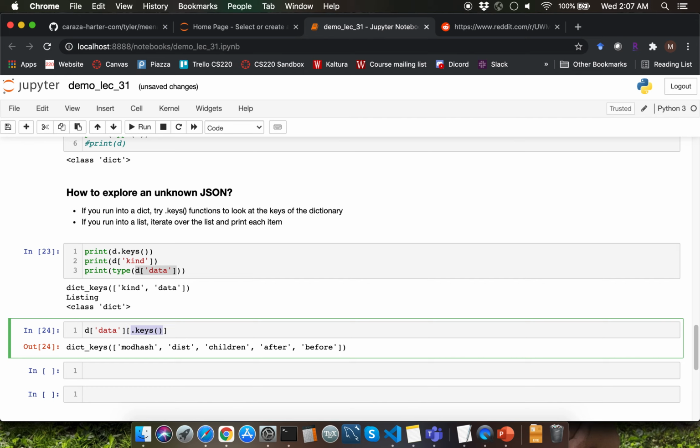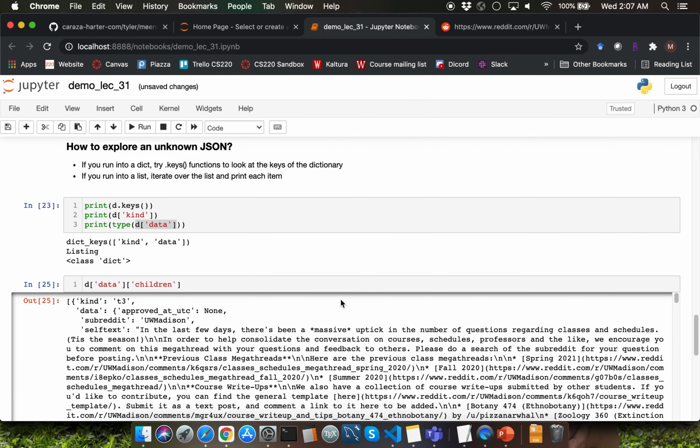Since that's another dictionary, I can use another pair of square brackets and mention the second key, which is going to be the children key within this particular dictionary in order to look up the corresponding value. Let me go ahead and display that. Observe that we are getting a list now. How do I know that? That's because we are getting a square bracket over here.